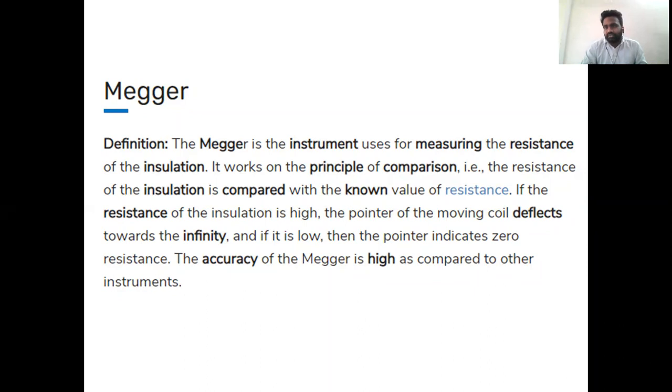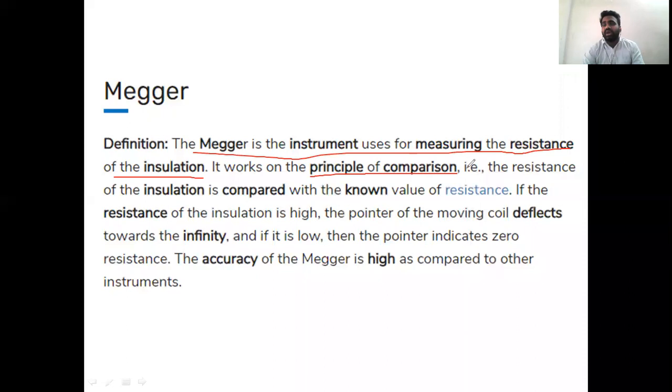We keep saying that the Megger is an instrument which measures earth resistance. How does the Megger measure it? Meggers measure the resistance of insulation, and it is also used to measure resistance of insulation other than earth resistance. It does so with the principle of comparison, which we keep saying in the concept of DC bridges: an unknown resistance is calculated by comparison with a known resistance.